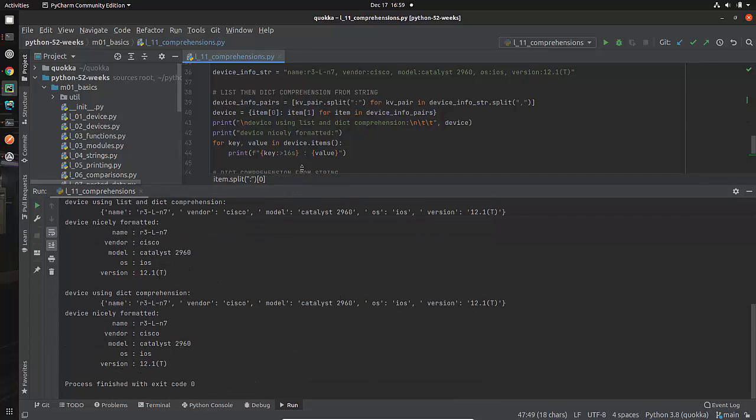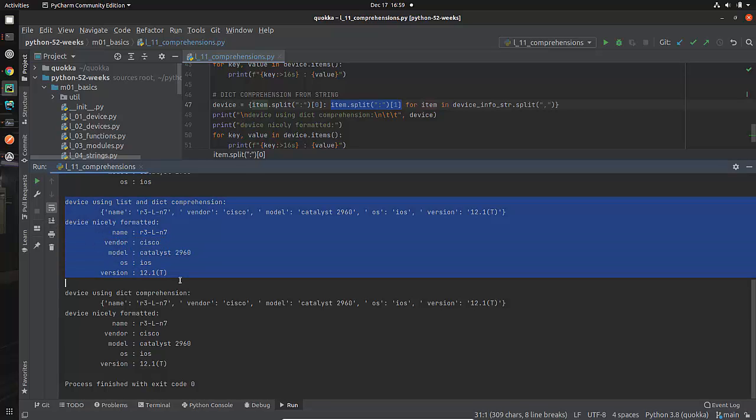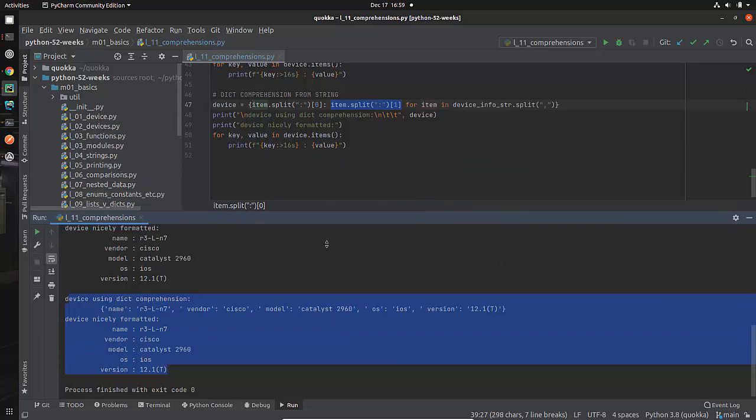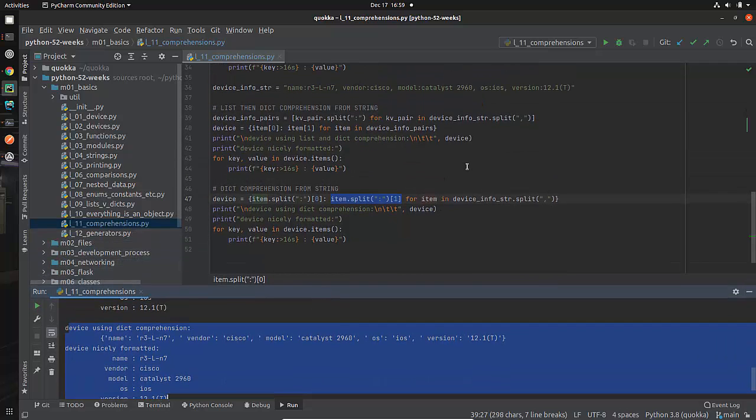If we look at this, this is the two times that I did exactly the same thing. There's that data, and here's this data. On quick glance, it looks pretty much the same to me. So that is a little bit of an introduction and intermediate-ish stuff on comprehensions.